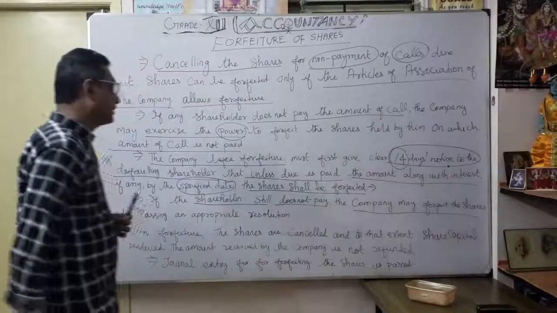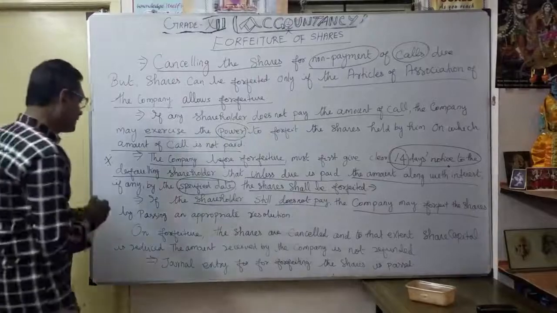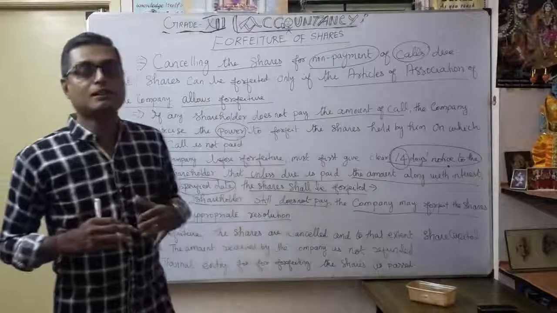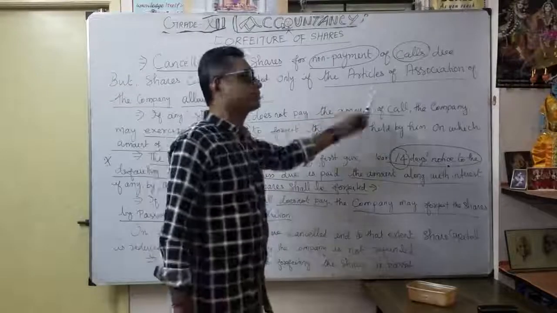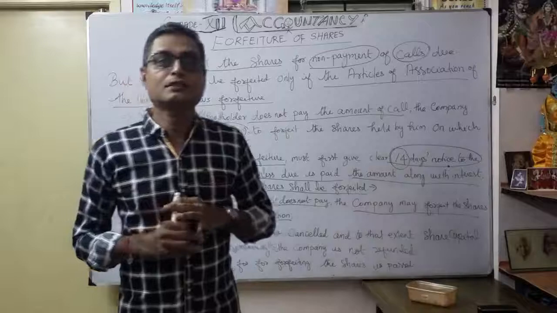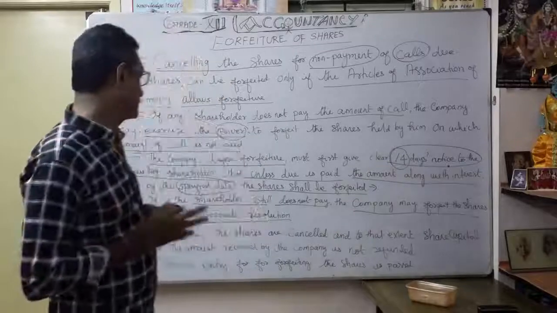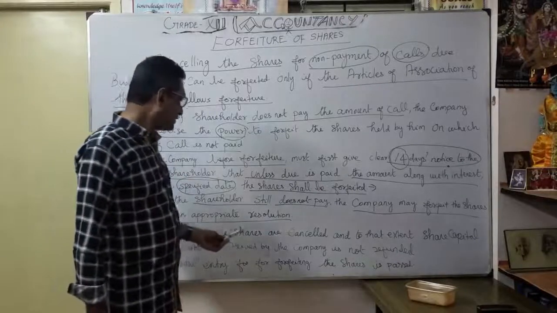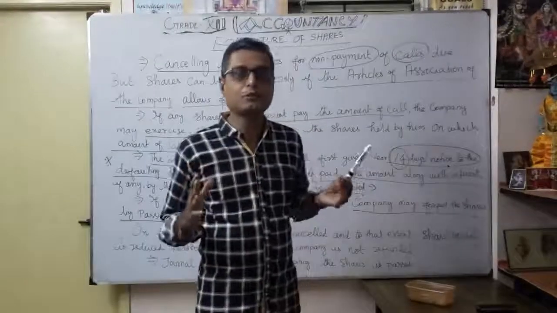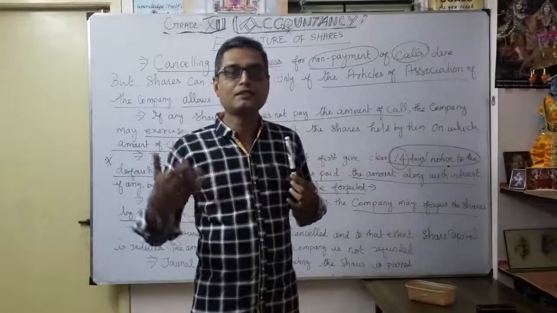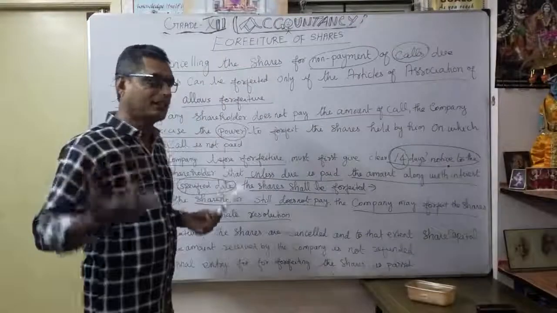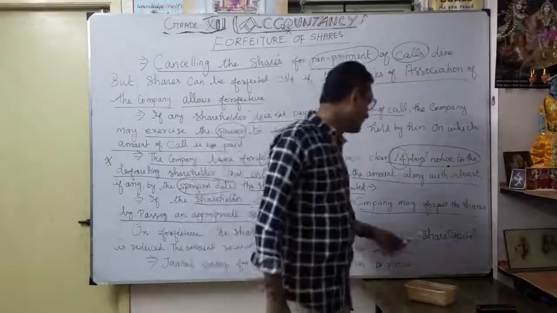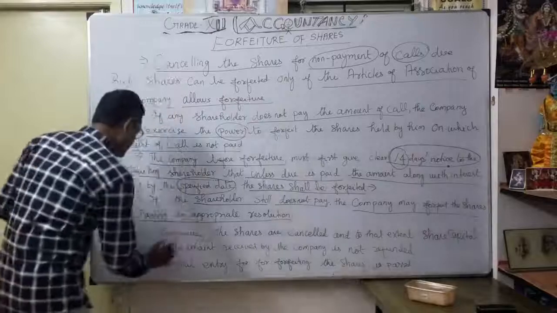So what will happen? The company may forfeit the shares by passing an appropriate resolution. Maybe any special resolution the company can pass through the articles of association. They can forfeit the shares of whoever defaulted. Correct. These two points are very important. Then on forfeiture, the shares are cancelled. Yes, now forfeiture is over. So naturally, whatever the existing shares, they are cancelled. Thereafter, once the shares are cancelled, to that extent the share capital can be reduced. Correct? This is very important.